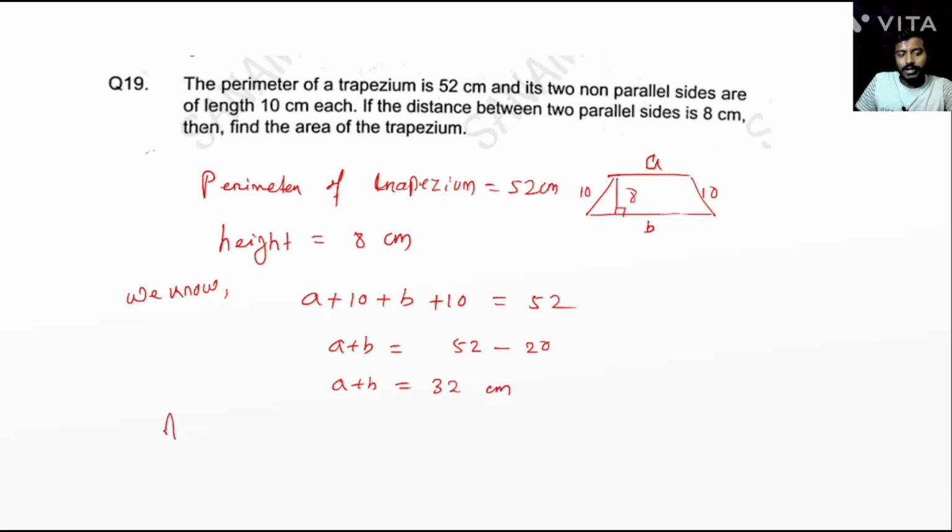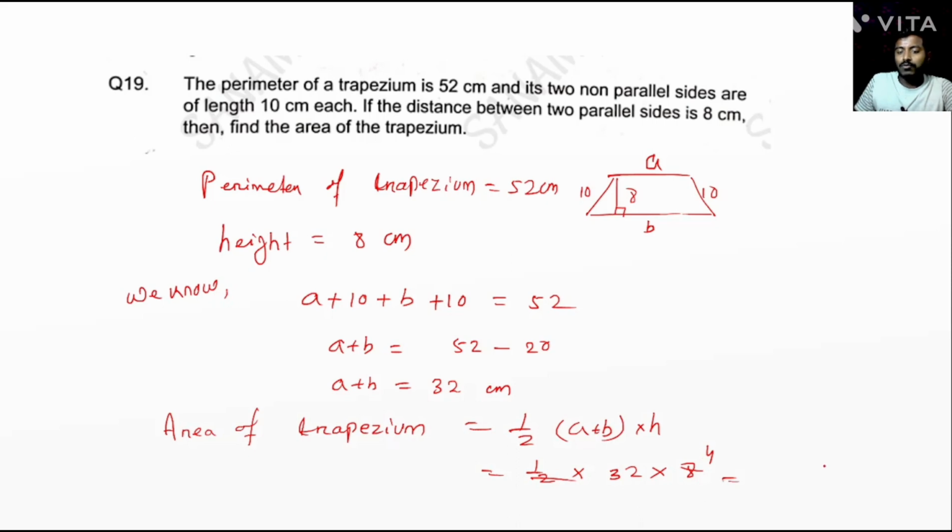Now we know that the area of trapezium is equal to 1 by 2 into A plus B whole into H. So here 1 by 2 into 32 into H equal to 8. So 2 fours are 8, 4 threes are 12, that is 128 centimeter square. Okay, next question.